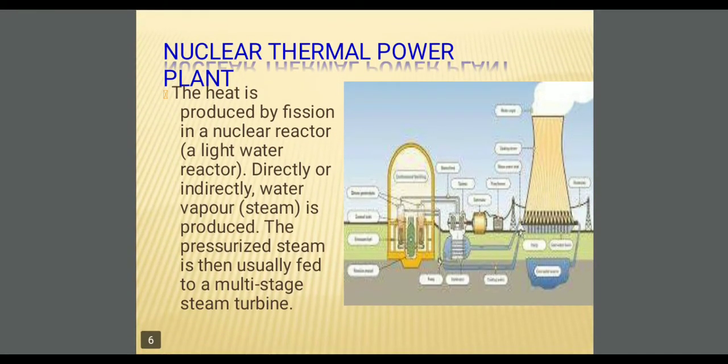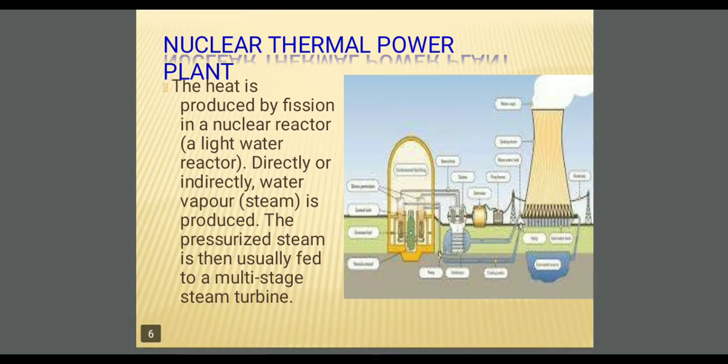Coming to the next one, nuclear power plant. The main component, or the heart of the nuclear power plant, is considered as what? The nuclear reactor, which is mainly used to produce heat energy in a nuclear power plant. That is by utilizing the nuclear fission reaction. What is the meaning of fission? It is used to break the heavy molecule into different nuclei.